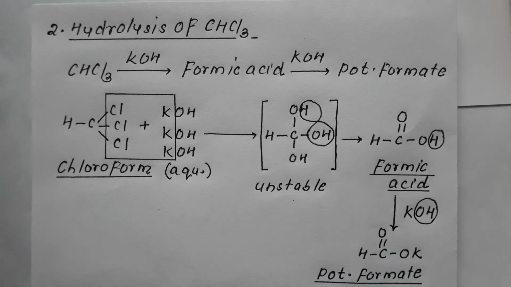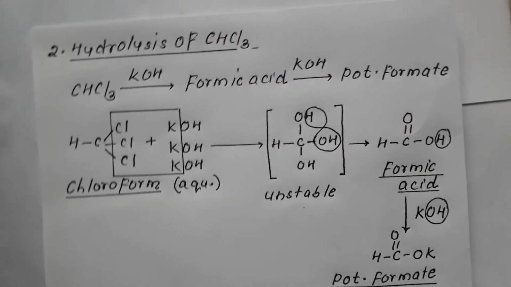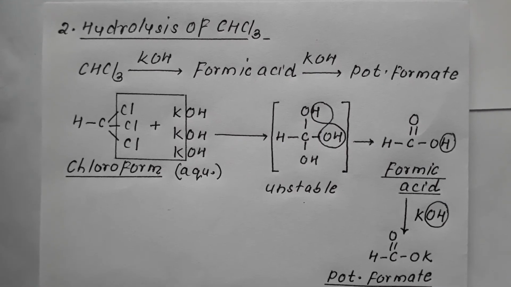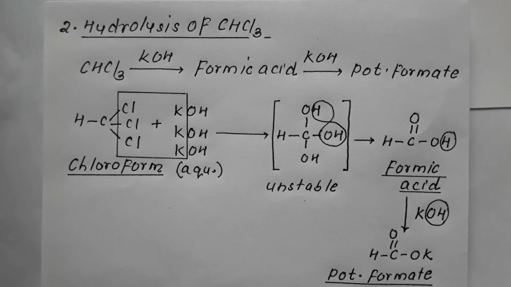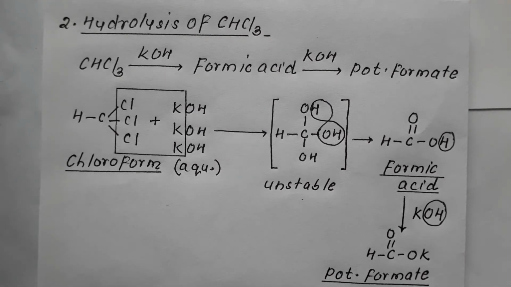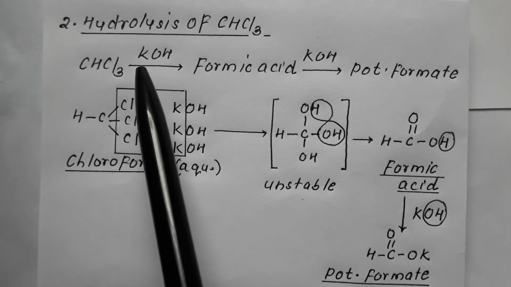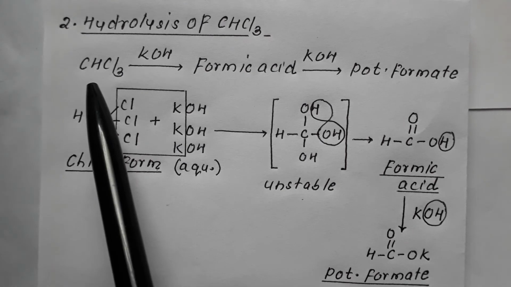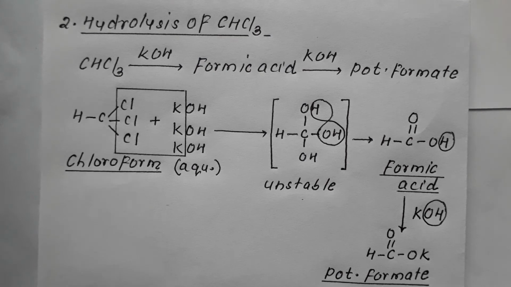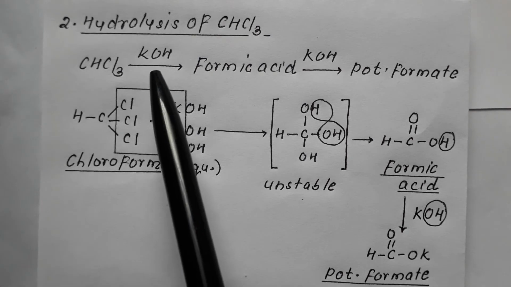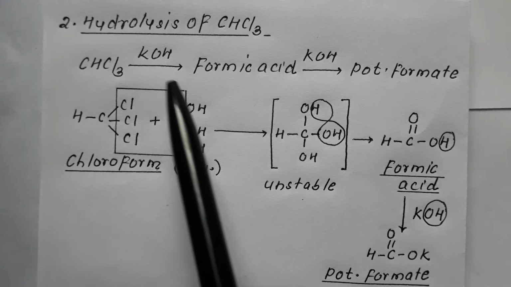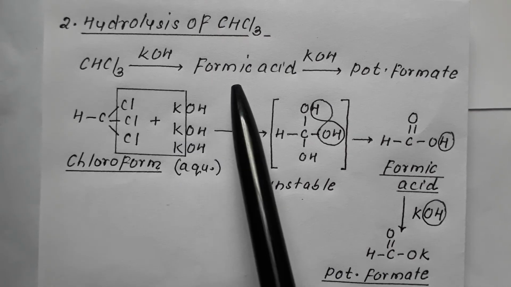One more very important reaction of chloroform is the hydrolysis of chloroform. If we take chloroform and make it react with KOH dissolved in water, that is aqueous KOH, it results in the formation of formic acid.